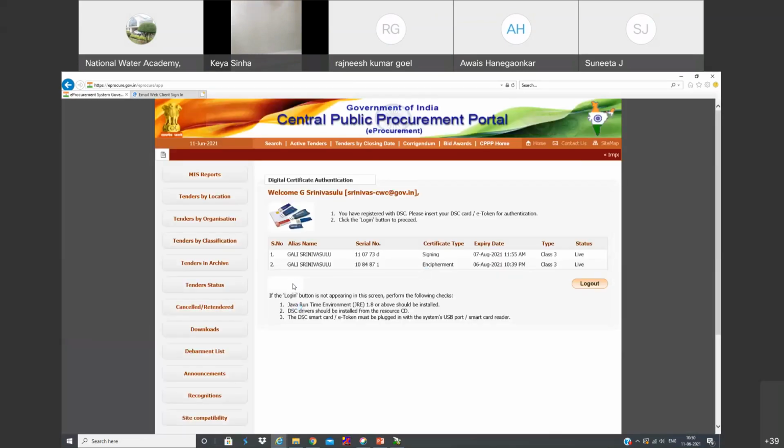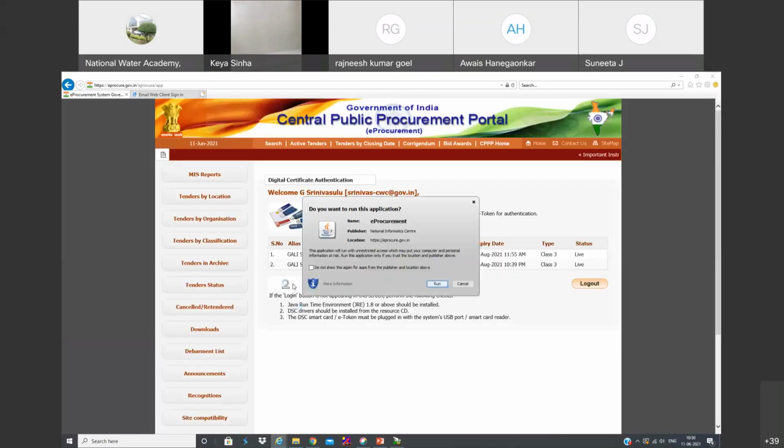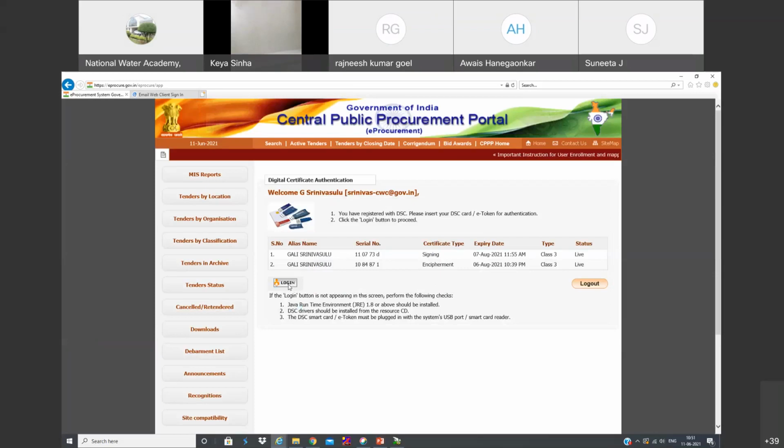You can see here it is going to ask one pop-up window like this. You can click yes, and here one more login option is going to come. Basically, it is a two-stage login. First, we need to enter our NIC email and password.